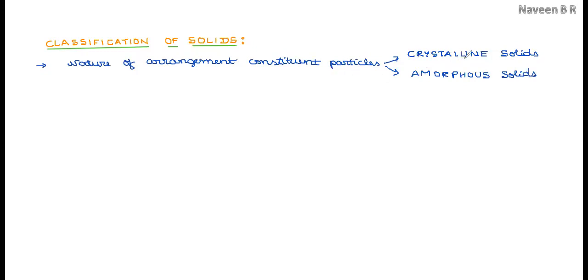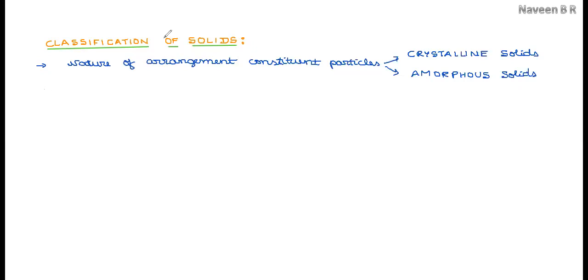Crystalline solids are further divided based on the nature of the constituent particle present in them and the nature of the attractive force. That we'll consider in the detailed classification of crystalline solids. Now we'll try to understand what a crystalline solid is, how the arrangement of particles is in it, and what characteristic features make crystalline solids different from the other type of solids, amorphous solids. We'll learn individually first and then compare these two solids to recollect the information again.